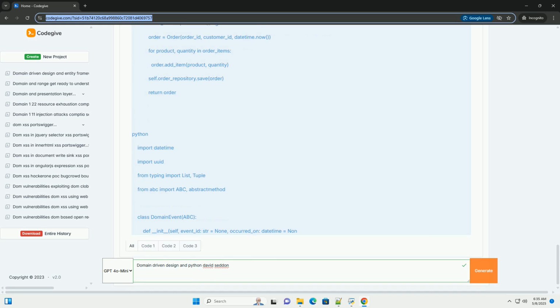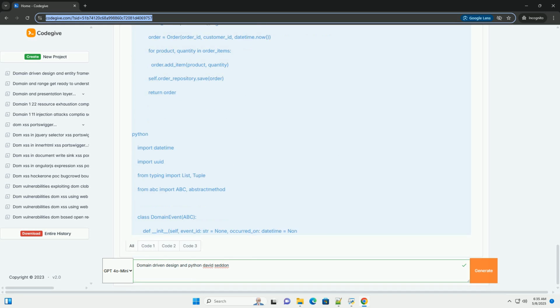6. Aggregate: a cluster of entities and value objects that are treated as a single unit. One entity within the aggregate is designated as the aggregate root. The aggregate root controls access to the other entities and value objects within the aggregate. This enforces consistency and prevents accidental modification of the aggregate's state.